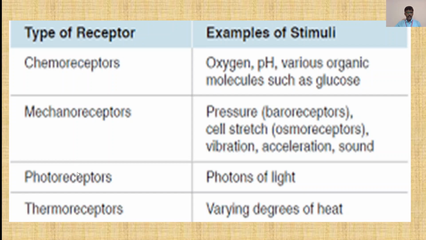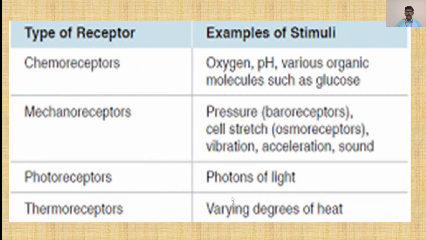Then photoreceptors, as discussed before, respond to photons of light, and thermoreceptors to varying degrees of heat.